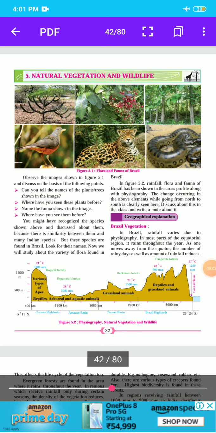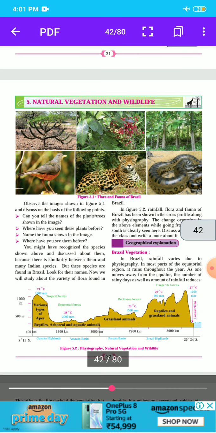In the last videos we completed 4 lessons. Now let us start the 5th lesson, natural vegetation and wildlife. The name of our 5th lesson is natural vegetation and wildlife. In this lesson, we compare the natural vegetation and wildlife of Brazil and India, and the differences between them. Here in figure 5.1, students, you see the flora and fauna of Brazil.